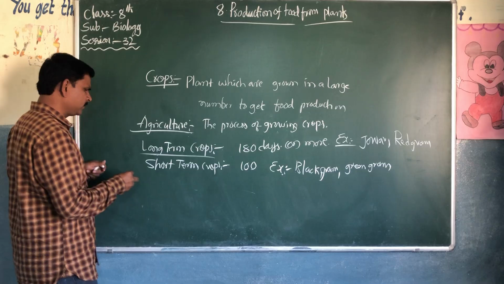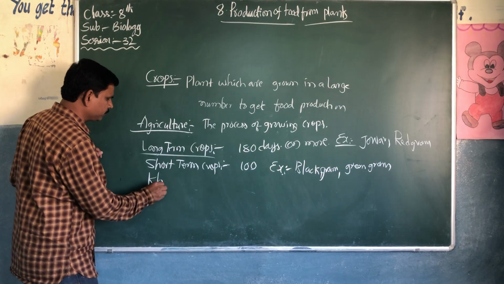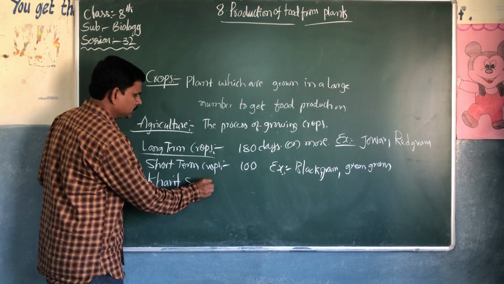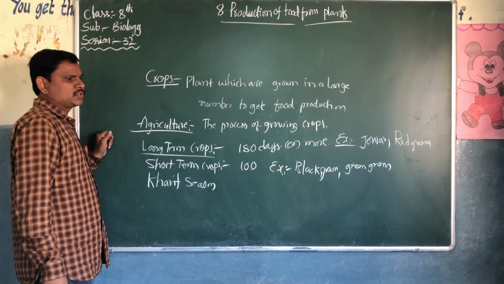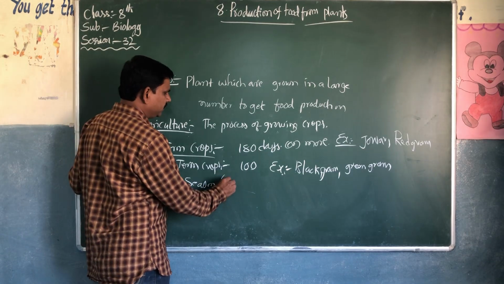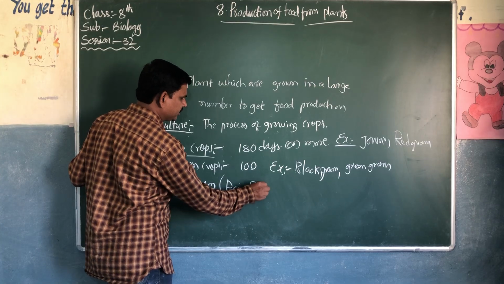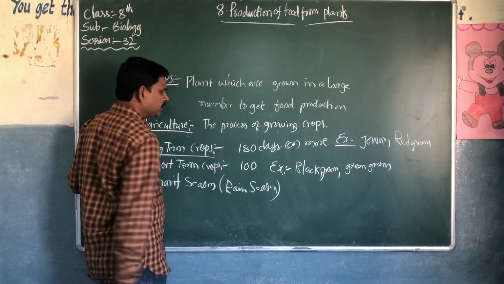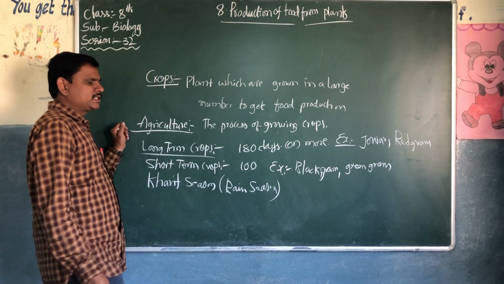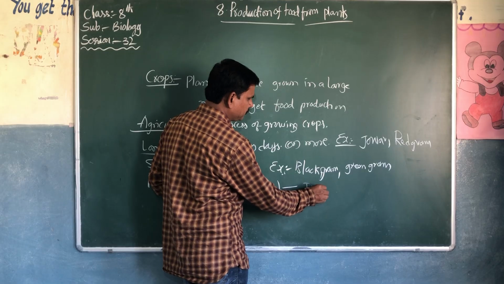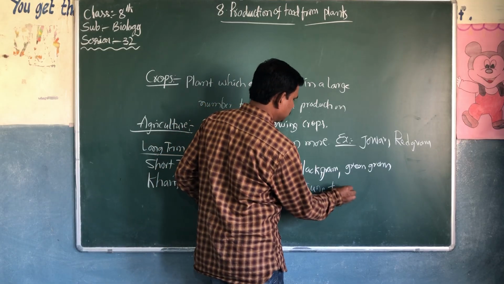And what is Kharif season? Kharif season is also called the rainy season. Kharif is nothing but, in Arabic, the rainy season. The Kharif season starts from June to October.